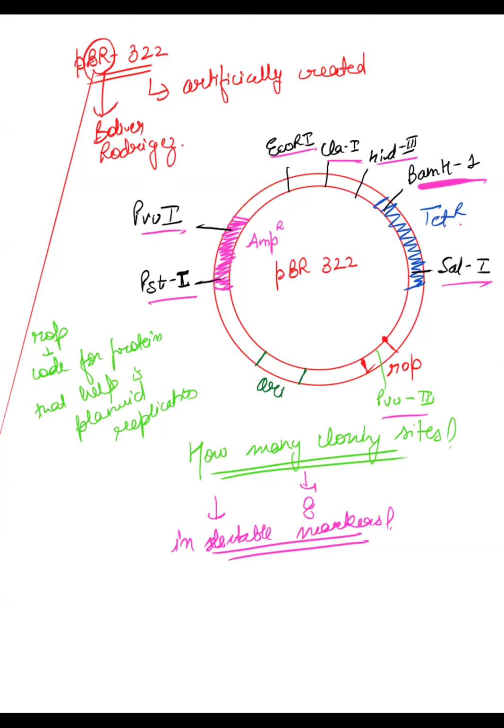From these eight cloning sites, how many of them are present inside the selectable markers? Two or four? Tell me.